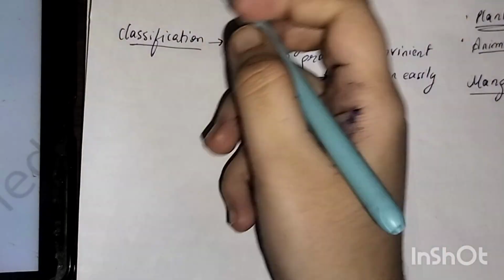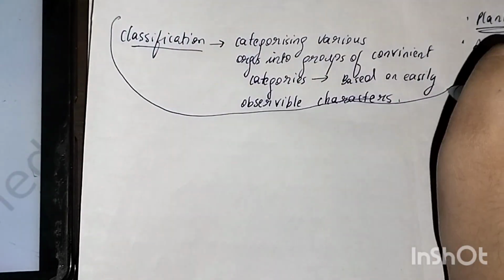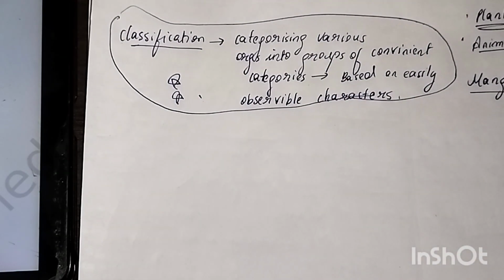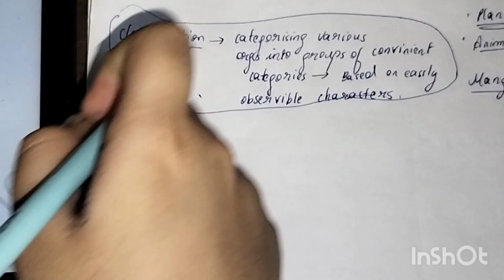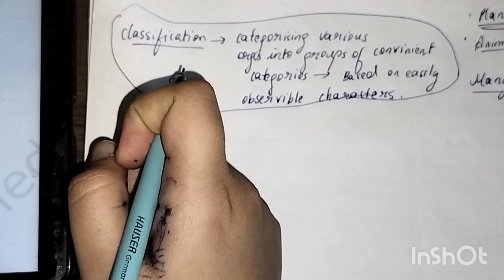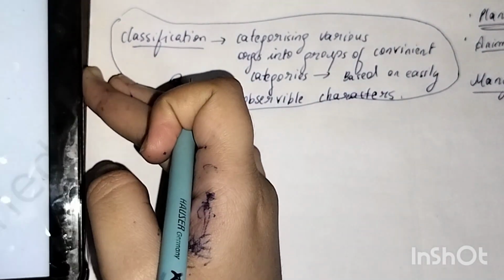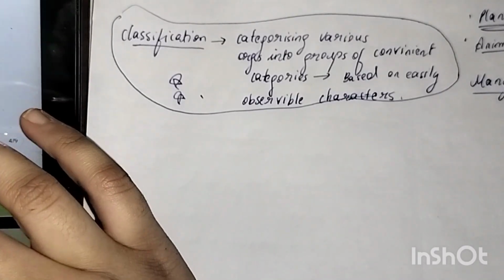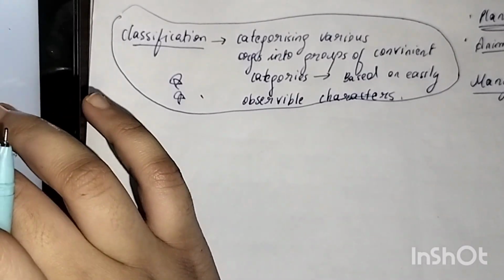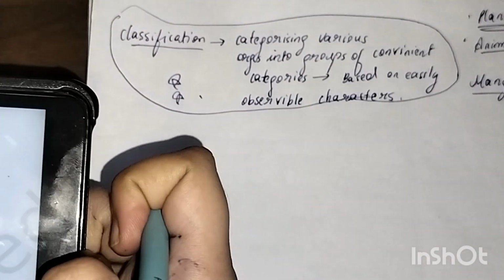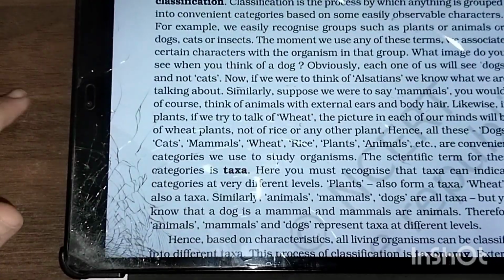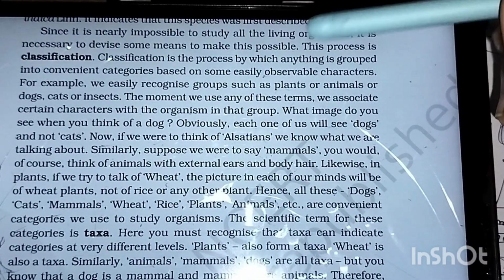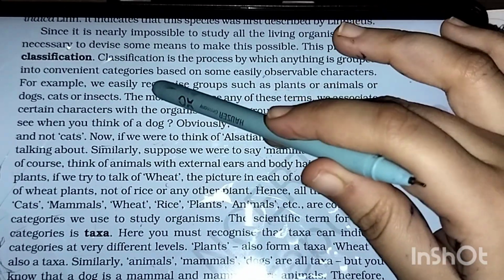The definition of classification is important. You might get confused, so remember it as it is. Okay, you are a biology student, you have to remember stuff also. So classification is the process of classifying organisms into convenient categories based on easily observable characters.